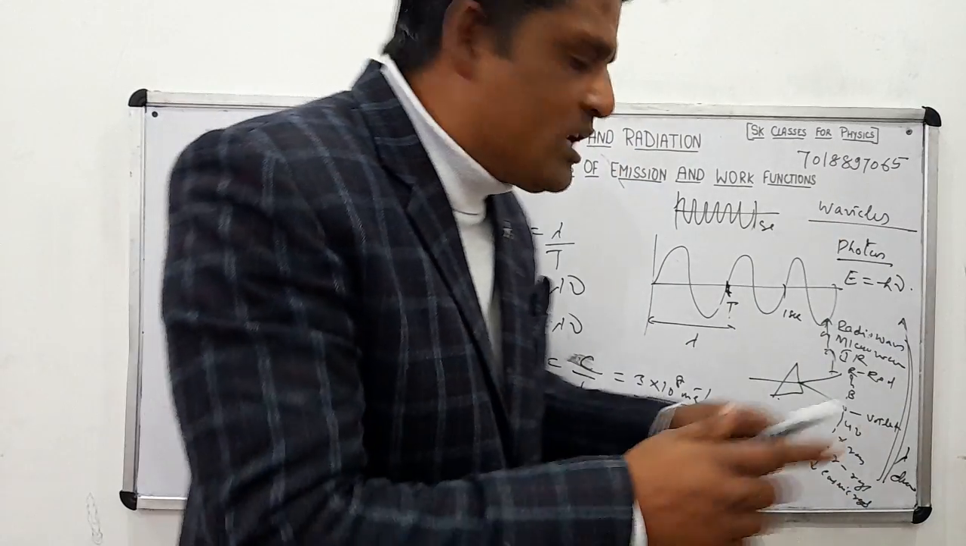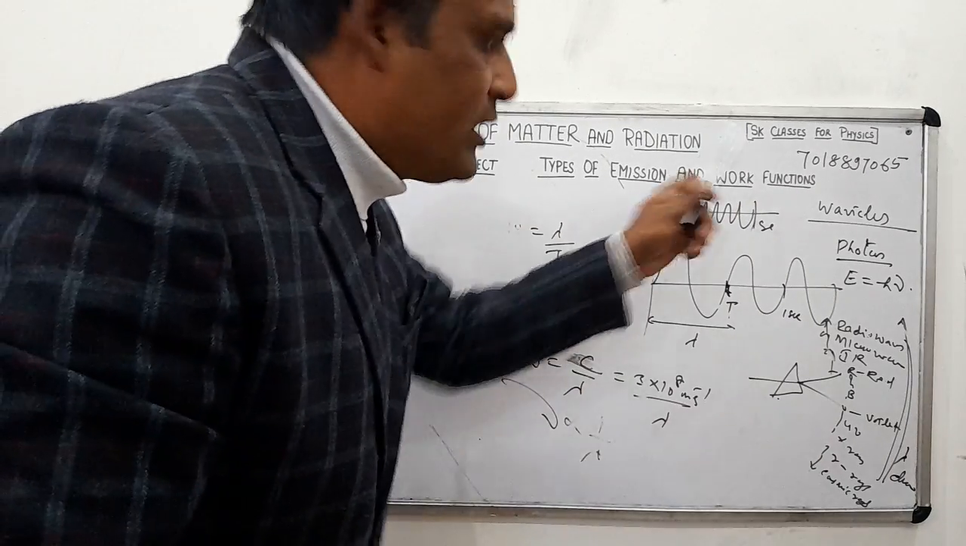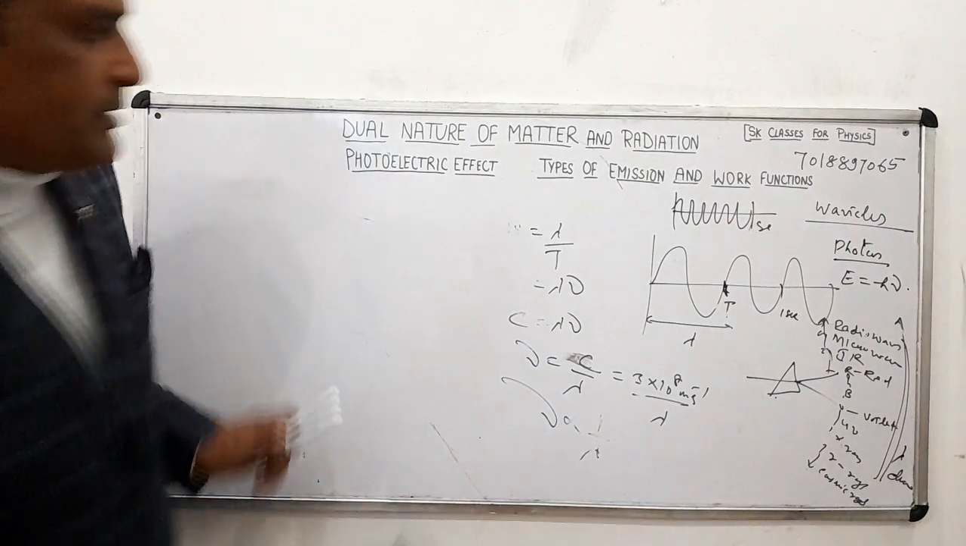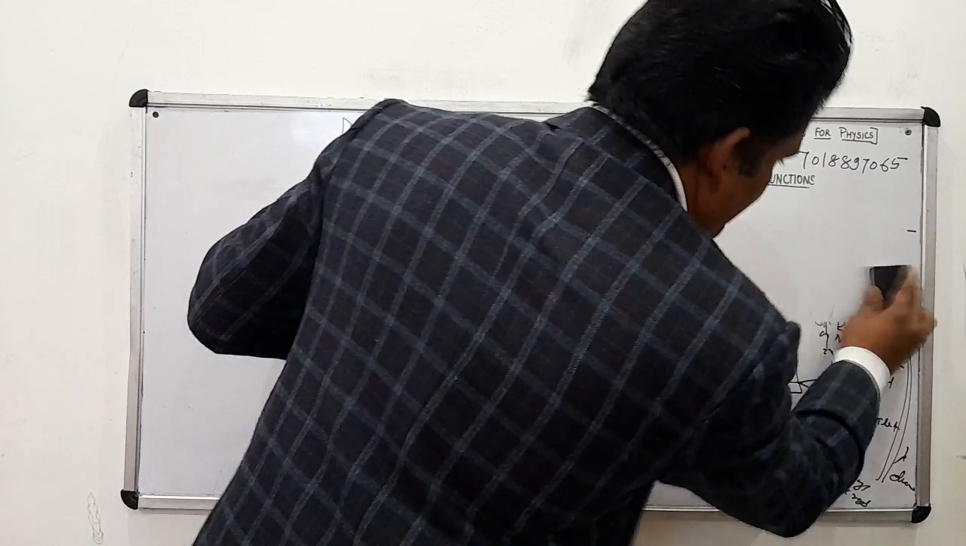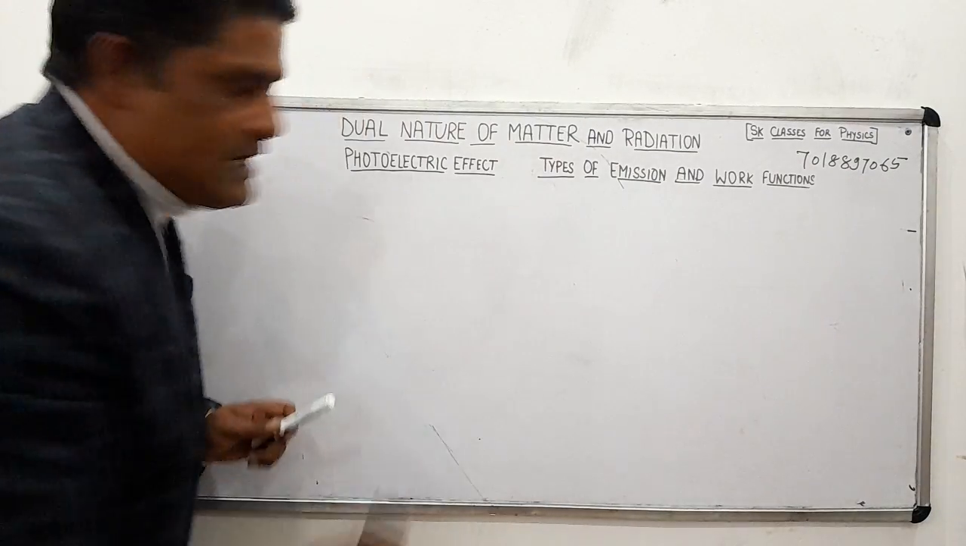So this was our little introduction to this topic. Now we move on to the photoelectric effect, types of emission and work function. We will explain it. We have less time, that's why I'm going a bit fast.